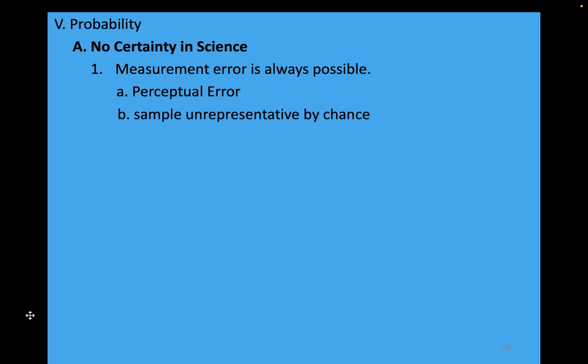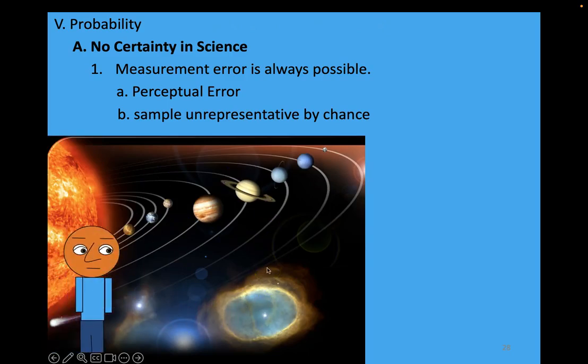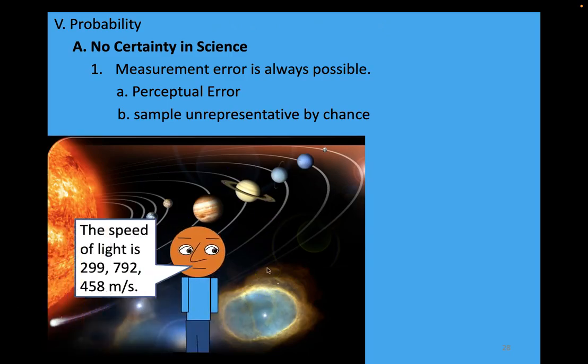Another reason why measurement error is always possible is because it's always possible that your sample of the world, the portion of the world you're observing, is not representative of the world. And that can happen just by chance. So let's take a really simple example here. You have the universe here and an observer on Earth observing the universe, and based on that observer's observations, the observer concludes that the speed of light is uniform.